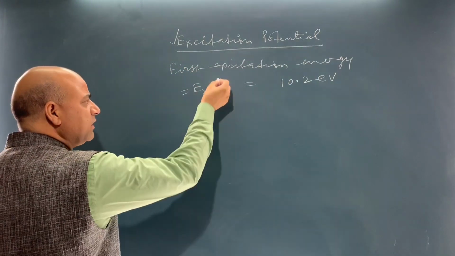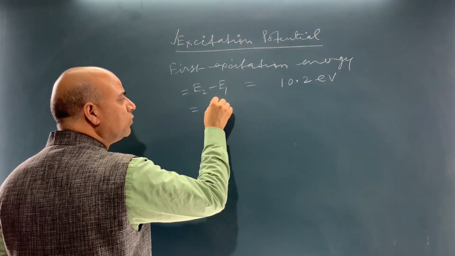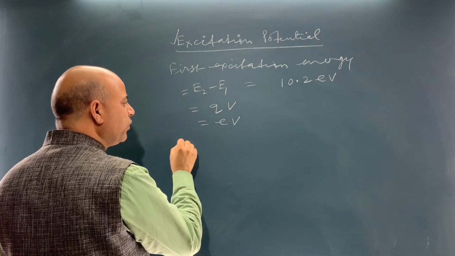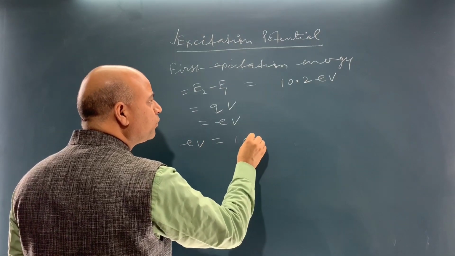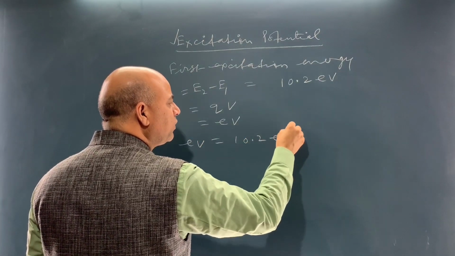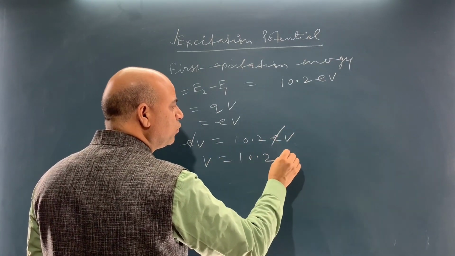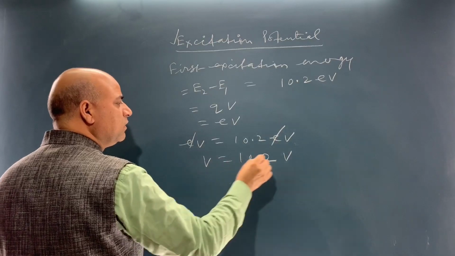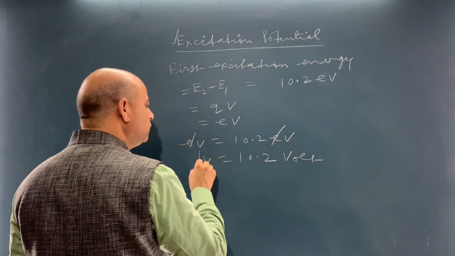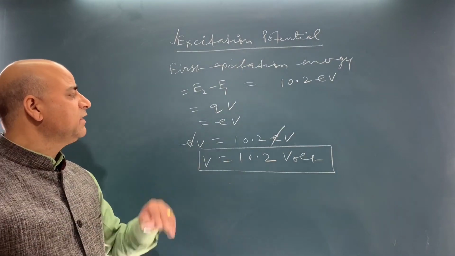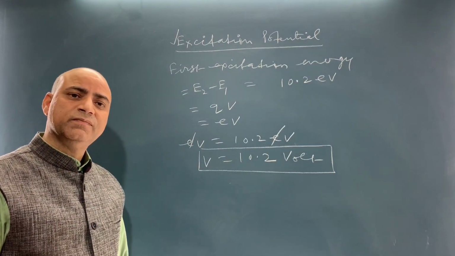Now, this energy is equal to Q into V, this is E into V. So, E into V is equal to 10.2 electron volt, this E cancels. So, V is equal to 10.2 volt. This is the excitation potential.